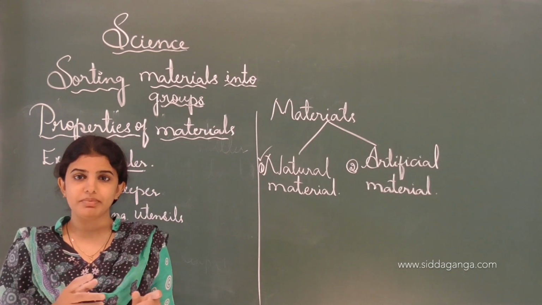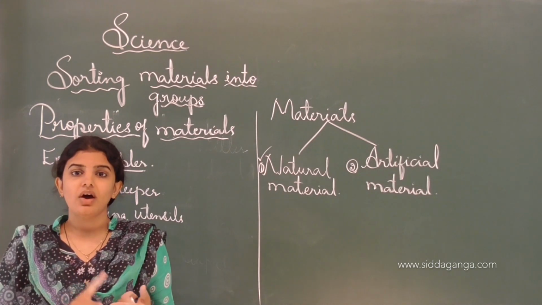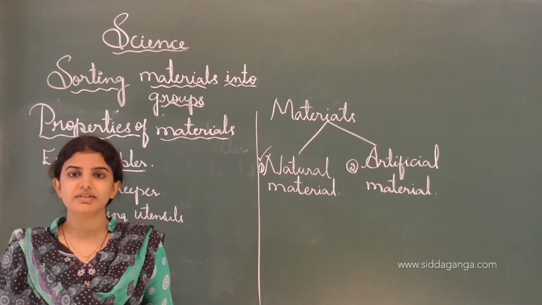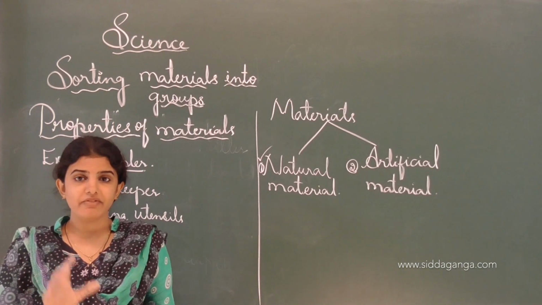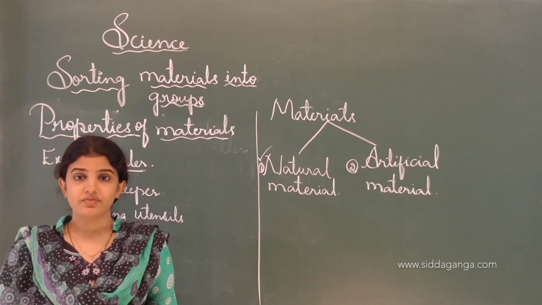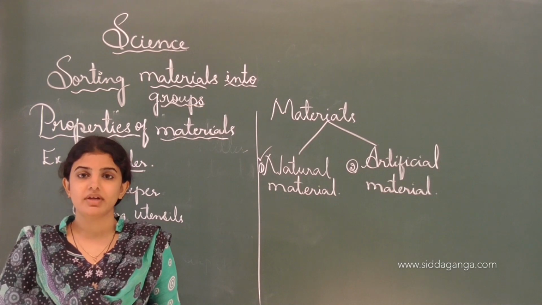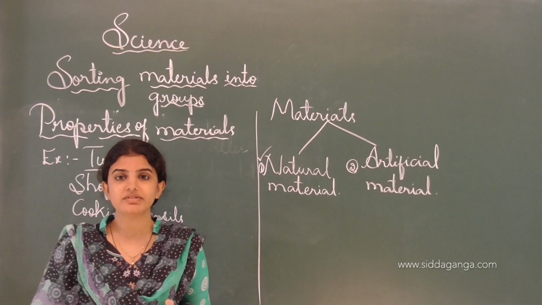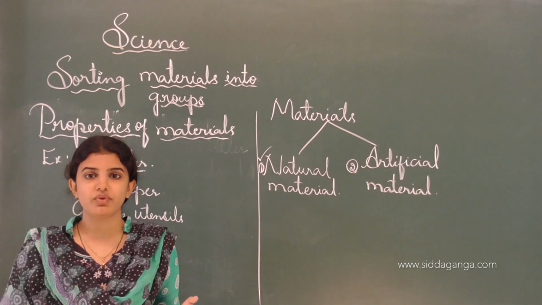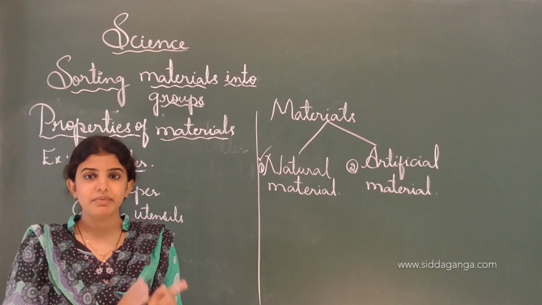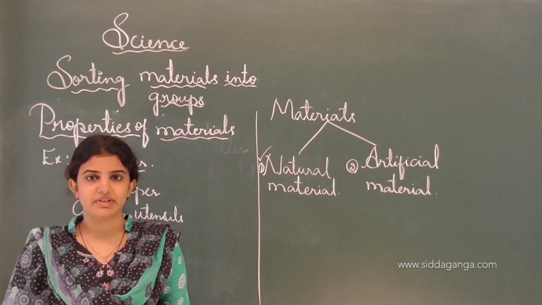A tumbler is usually made up of plastic, steel or glass. Have you ever seen a tumbler made up of a piece of cloth? We can't see such a tumbler. If a cloth tumbler is there, it can't hold the water properly. So that's why we can classify the materials according to their properties.